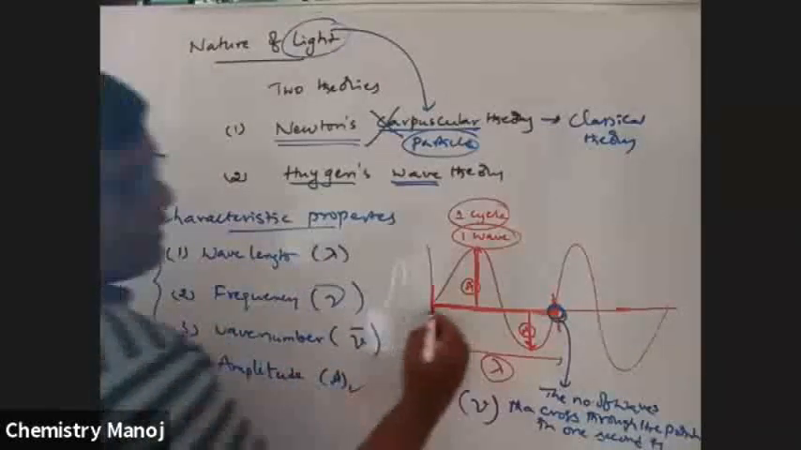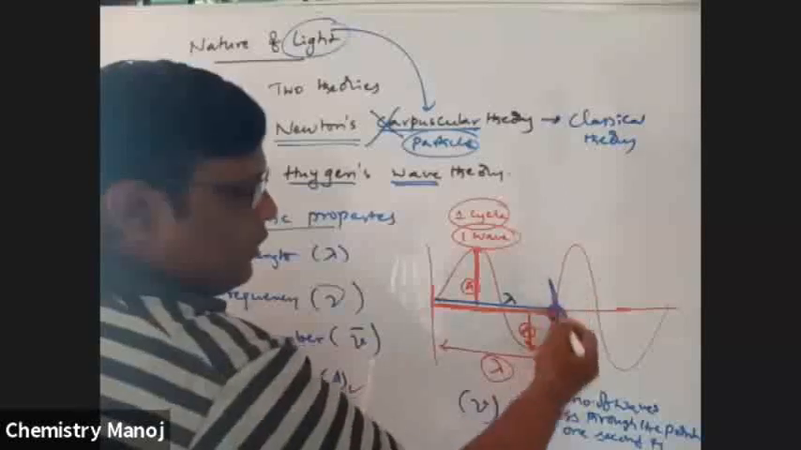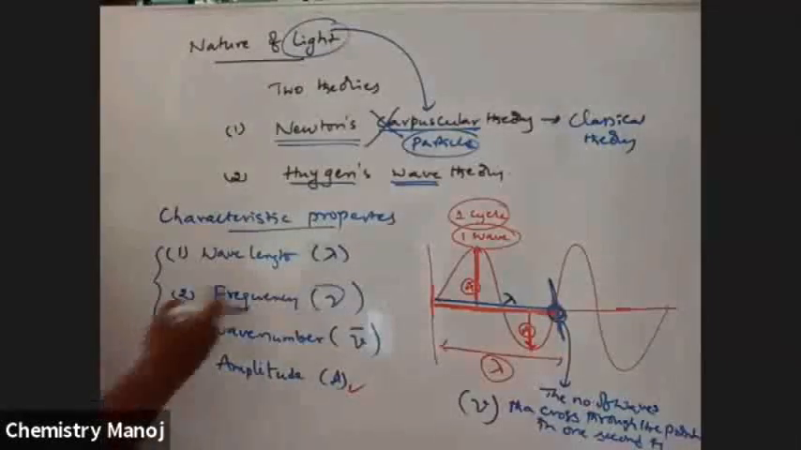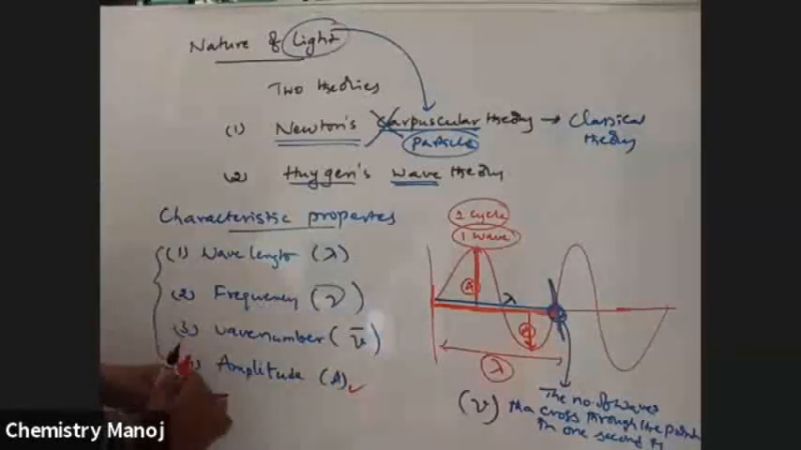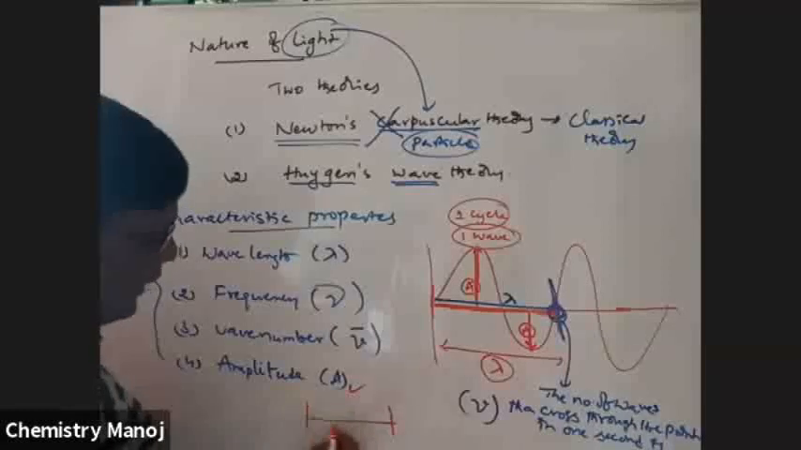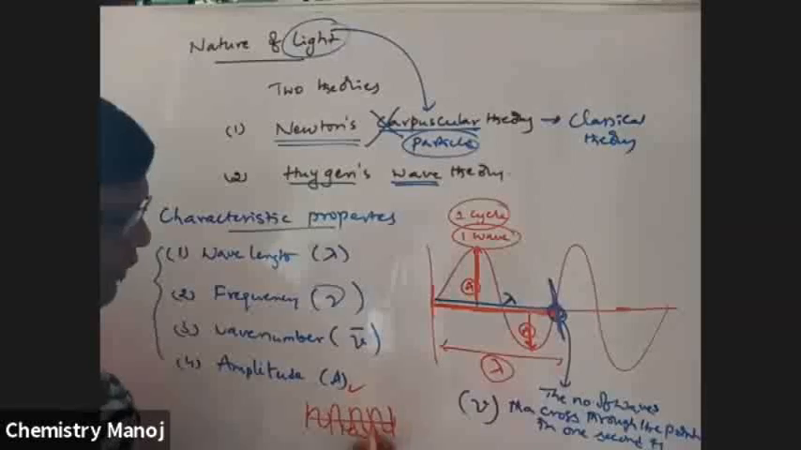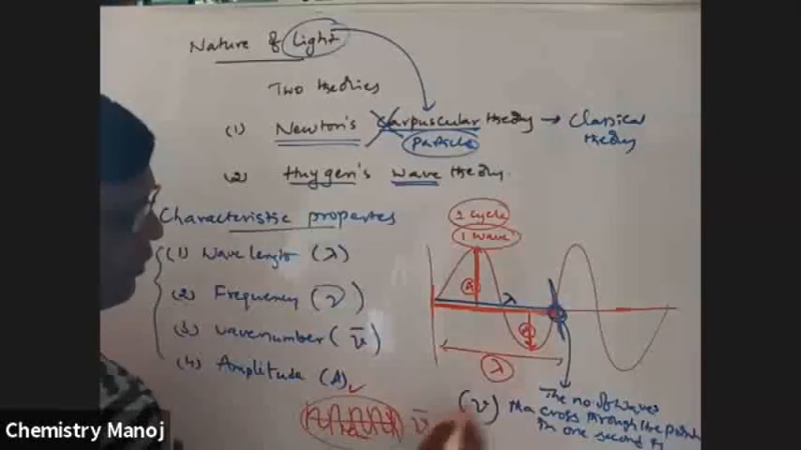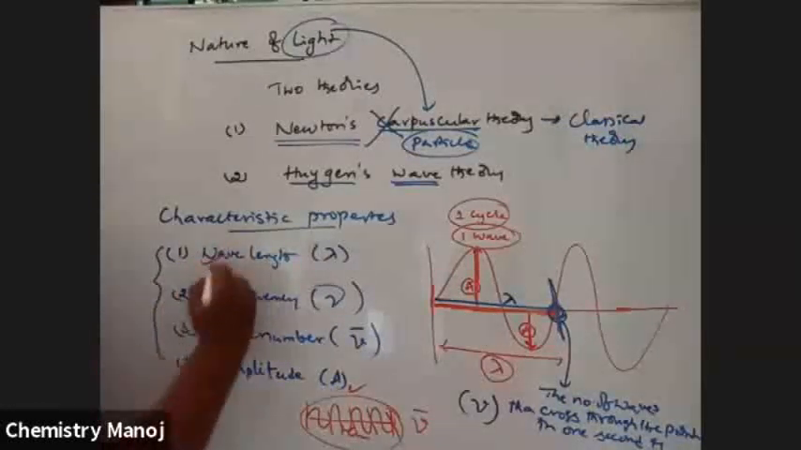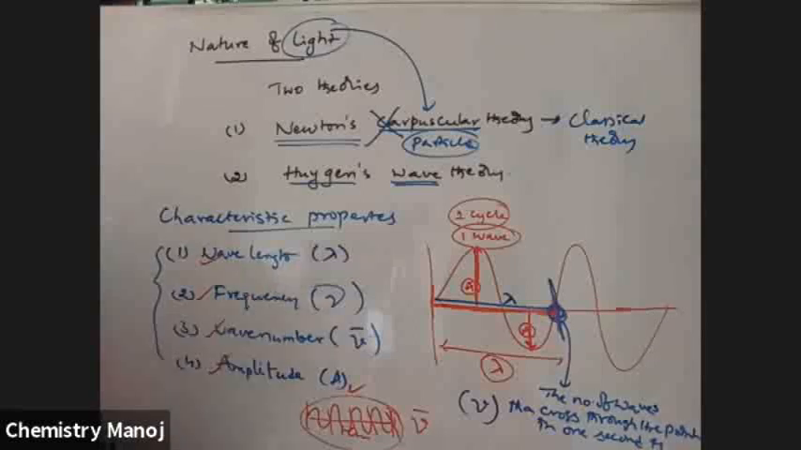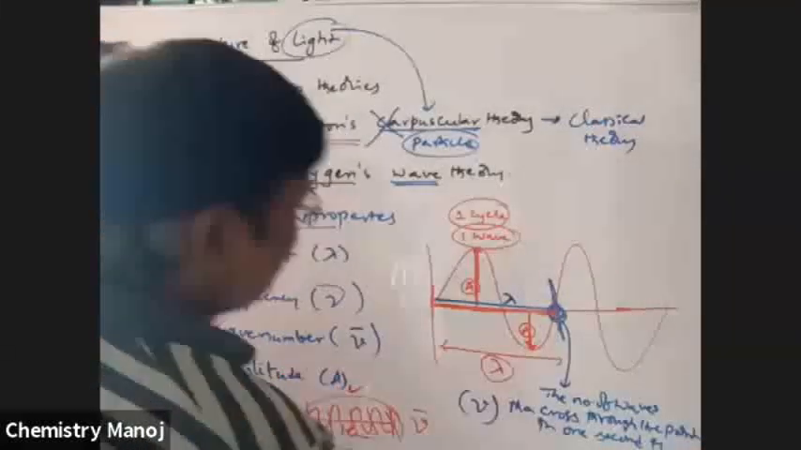So wavelength is the distance between crest and trough. The number of waves passing through a particular point is the frequency. Now, the number of waves per unit length, let it be 1 centimeter, how many waves are there? The number of waves per unit length is called wave number, nu bar. So wavelength, frequency, wave number, amplitude.